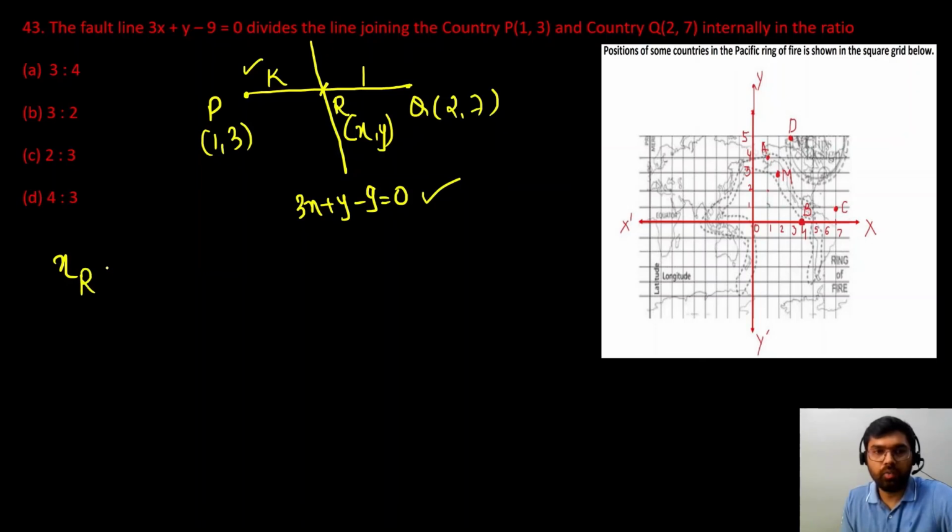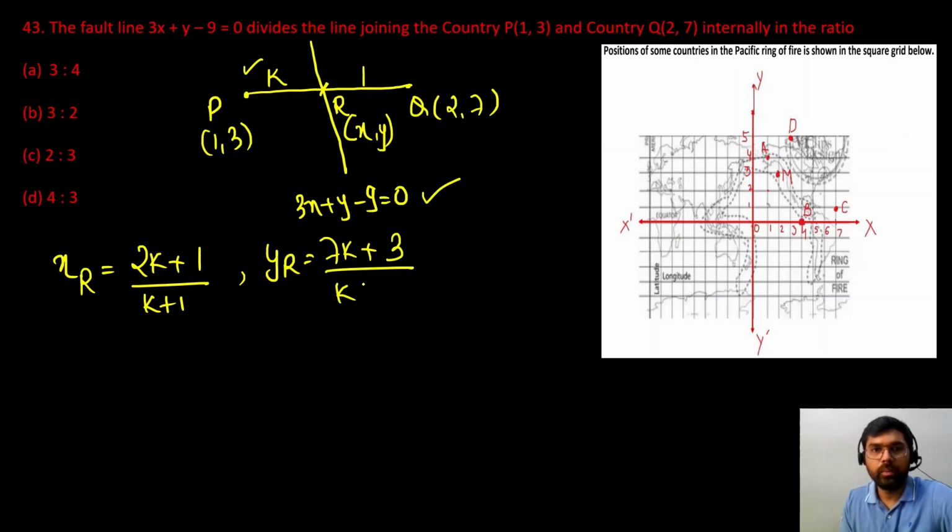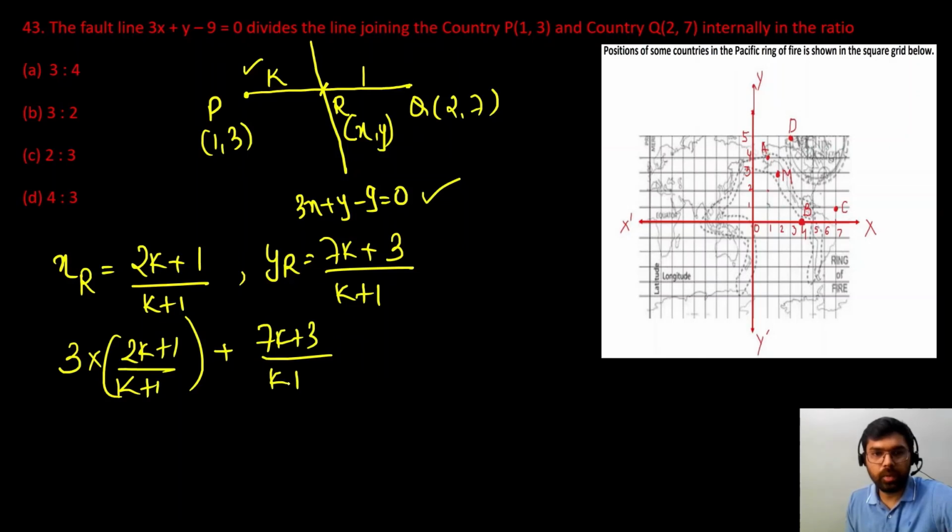So first let us use again the section formula and find the coordinates of R. The x coordinate of R will be 2k plus 1 upon k plus 1, and the y coordinate of R will be k into 7, so 7k plus 1 into 3, whole divided by k plus 1. Now substitute the x and y coordinates of point R in the given line. So 3 multiplied by 2k plus 1 upon k plus 1, plus 7k plus 3 divided by k plus 1, minus 9 equals 0.